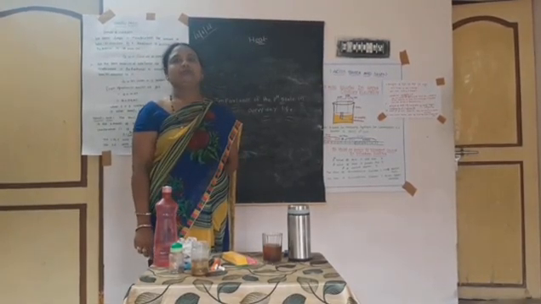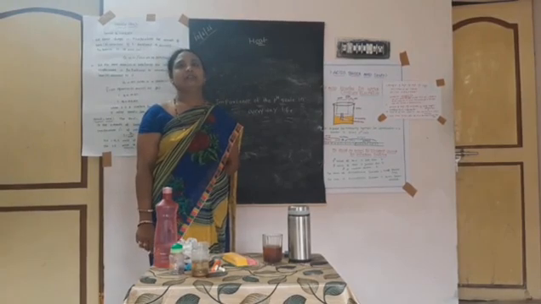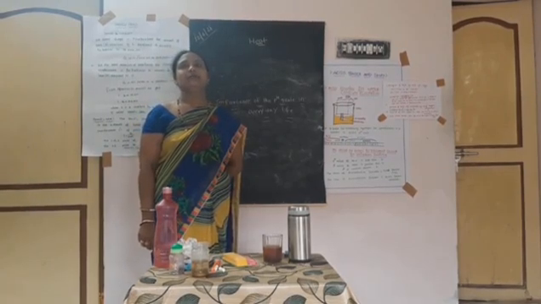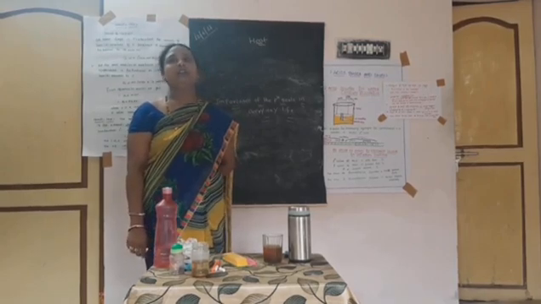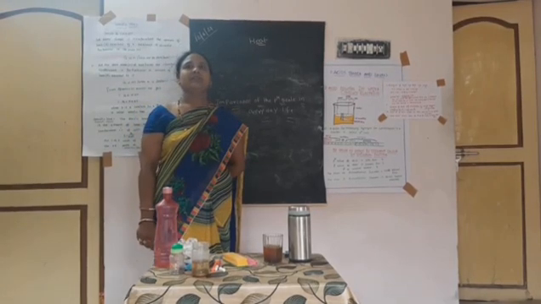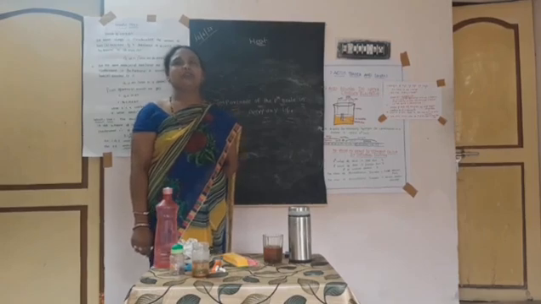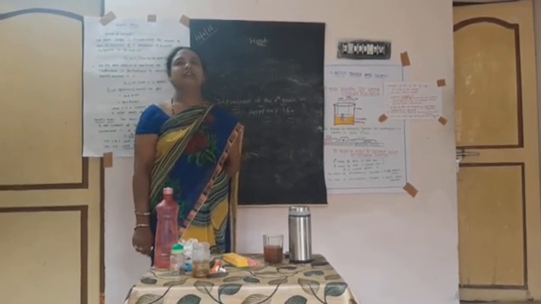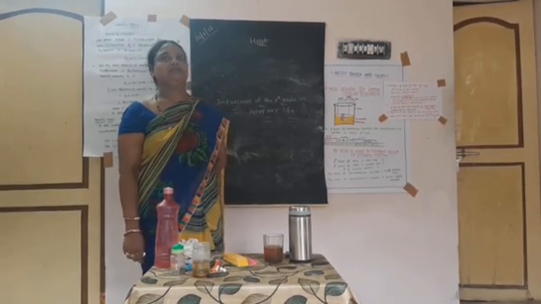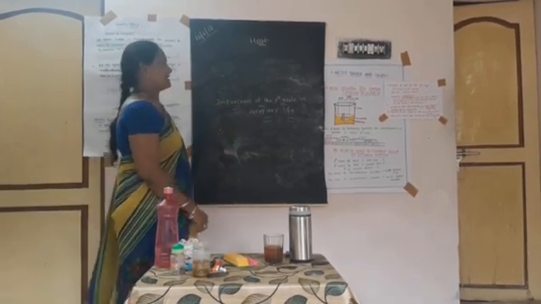Next, tooth decay. Next, our digestive system. Next, the pH range of soil. These are the importance of the pH scale in everyday life.